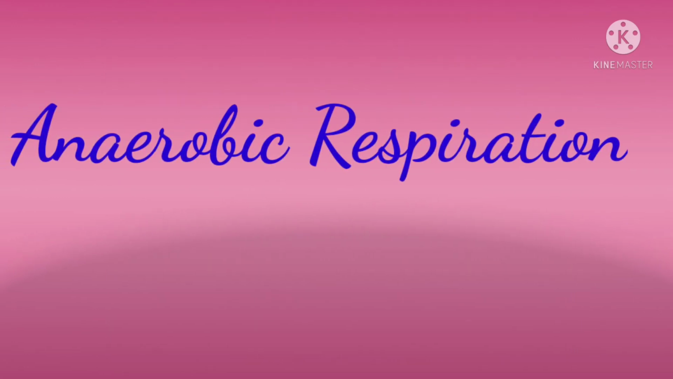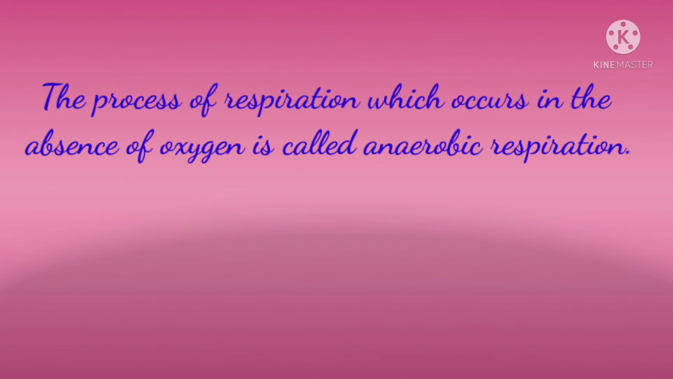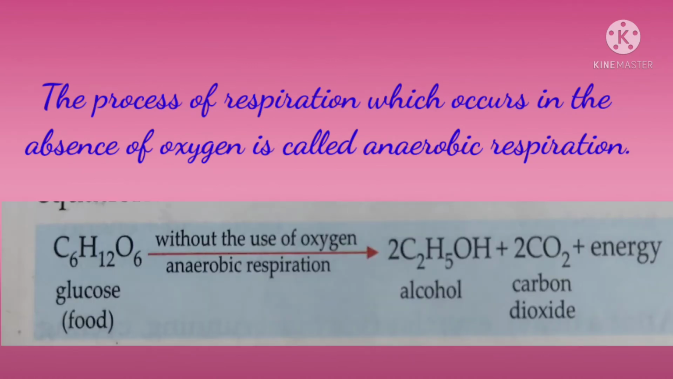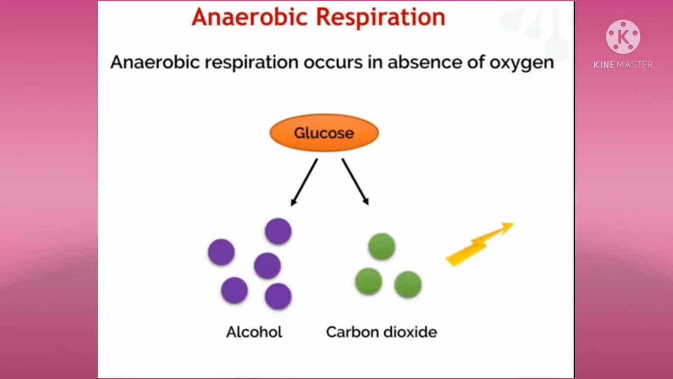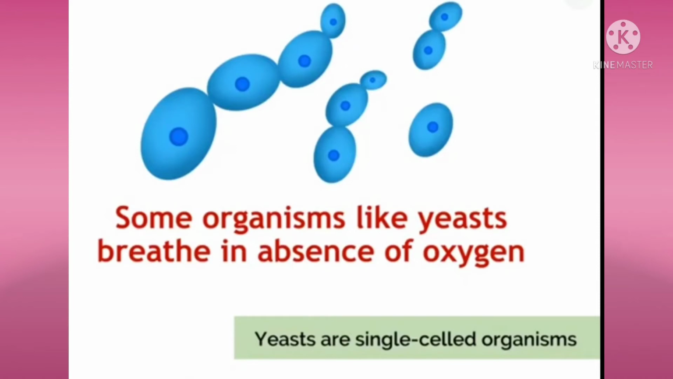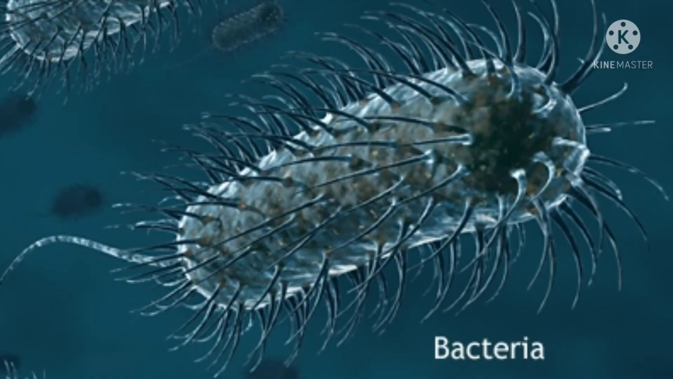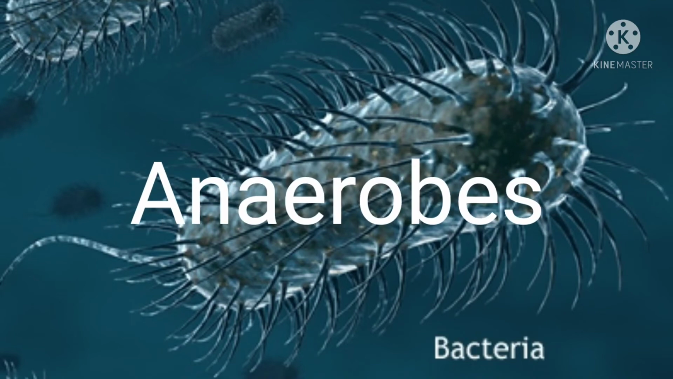Next is anaerobic respiration. The process of respiration which occurs in the absence of oxygen is called anaerobic respiration. It means in anaerobic respiration, glucose is broken down into alcohol and carbon dioxide without the use of oxygen and very less amount of energy is released. Some organisms like yeast and some bacteria do not require oxygen during respiration and such organisms are called anaerobes.